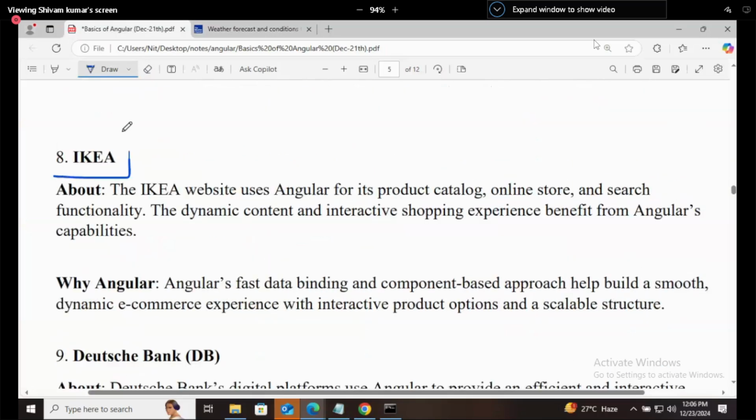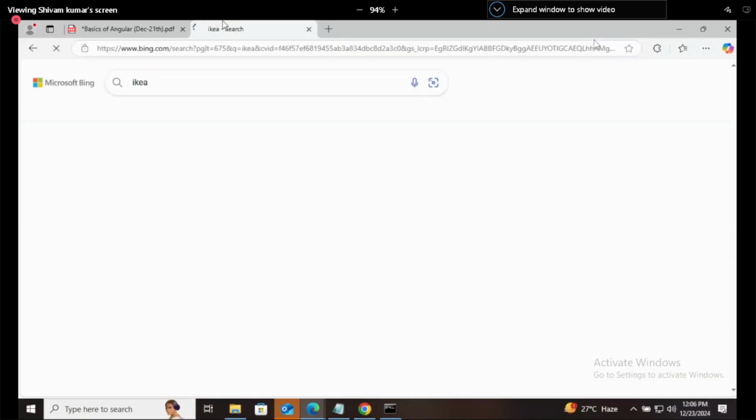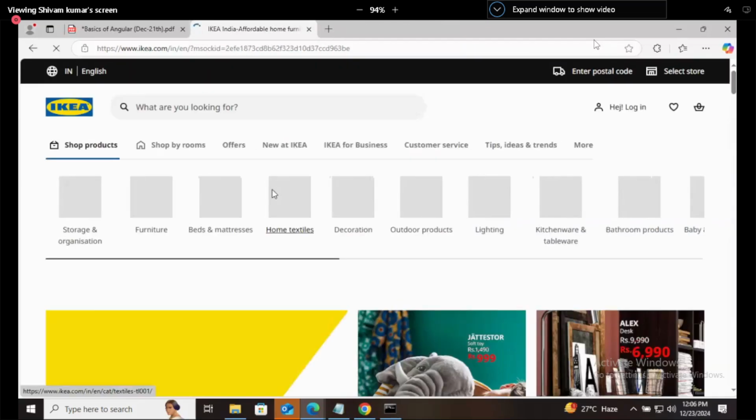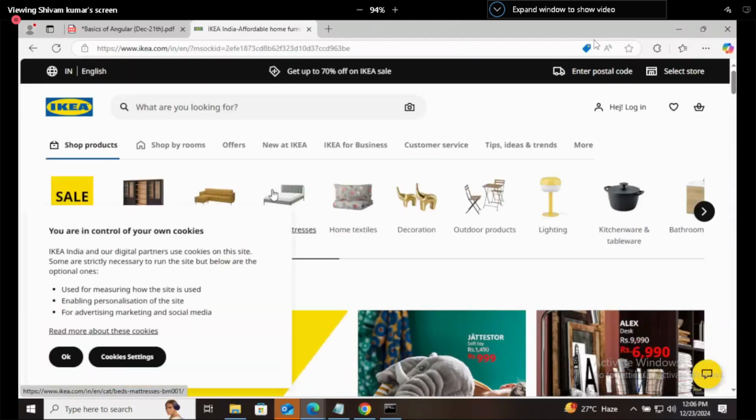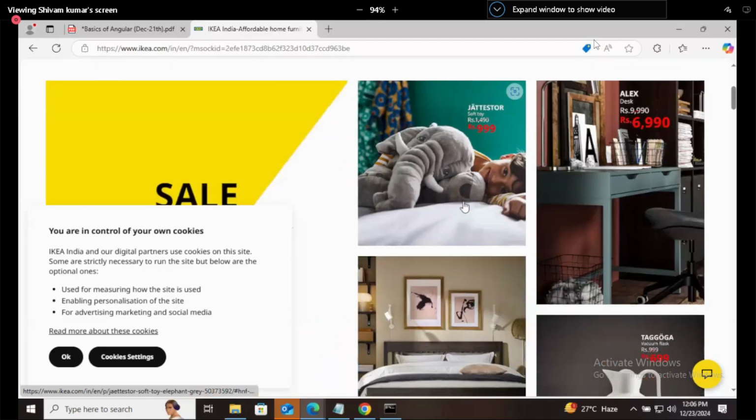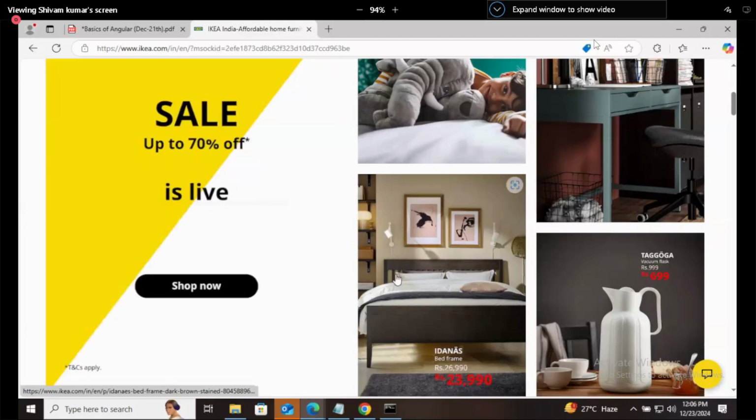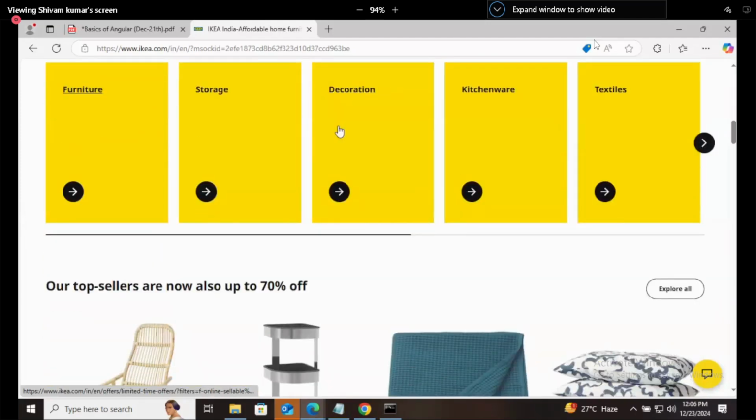IKEA. You know IKEA? This website is IKEA furniture. IKEA is a store for this. You can get all the home related things, generally furniture, in IKEA. The IKEA store is in Raidurg, here in Hyderabad. So this website is also using Angular.